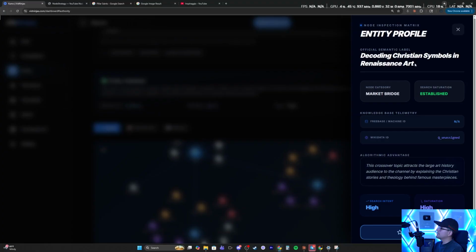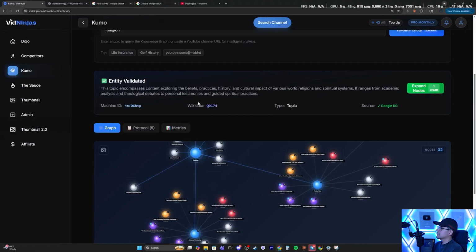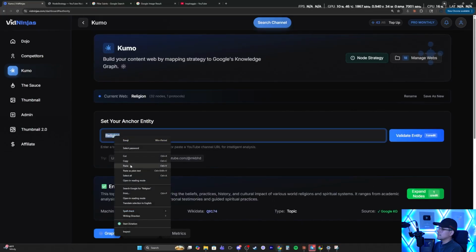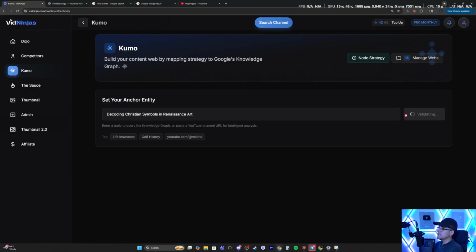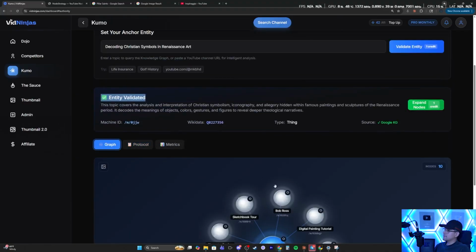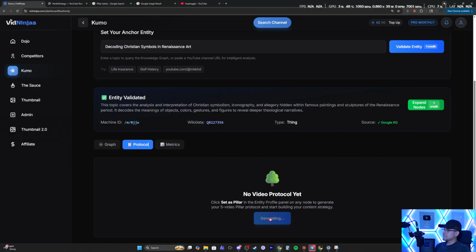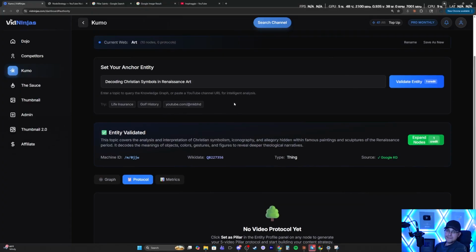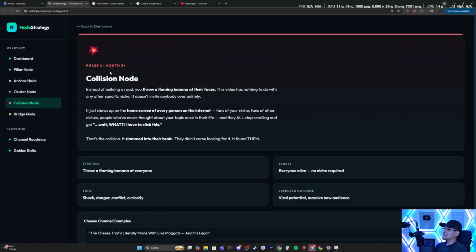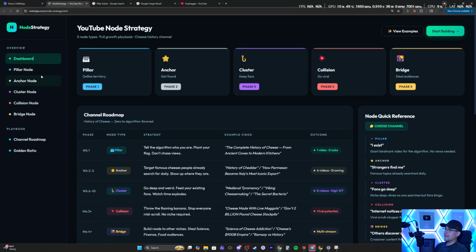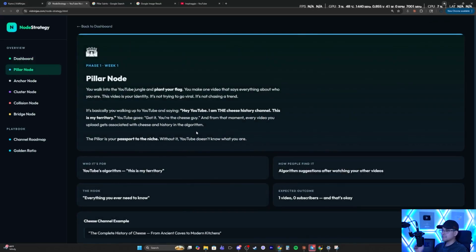So, okay. I would be doing decoding Christian symbols in Renaissance art. I would click copy. I would paste it in here. Click validate entity. And once it's done, it's going to build a little graph for you. We're going to ignore that. We're going to go to protocol and then generate 5 video protocol. Now this is going to do everything that I explained in the other video, which was the node strategy. It's going to tell you exactly how to start by creating your first video, which is the pillar.